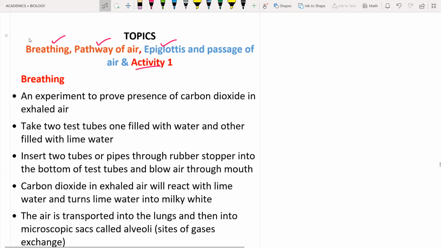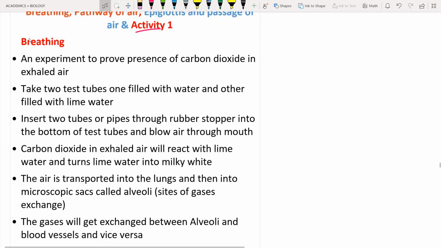In the previous lessons we have discussed that inhaling and exhaling of gases is known as breathing. You take the air in and release the air outside. That process is known as breathing. In this small experiment on breathing, we have to show that carbon dioxide is released when you are exhaling.